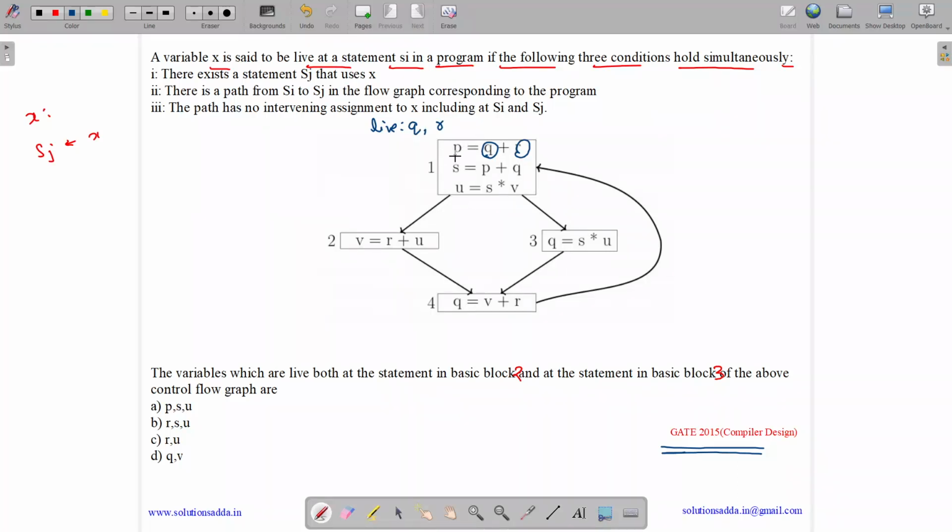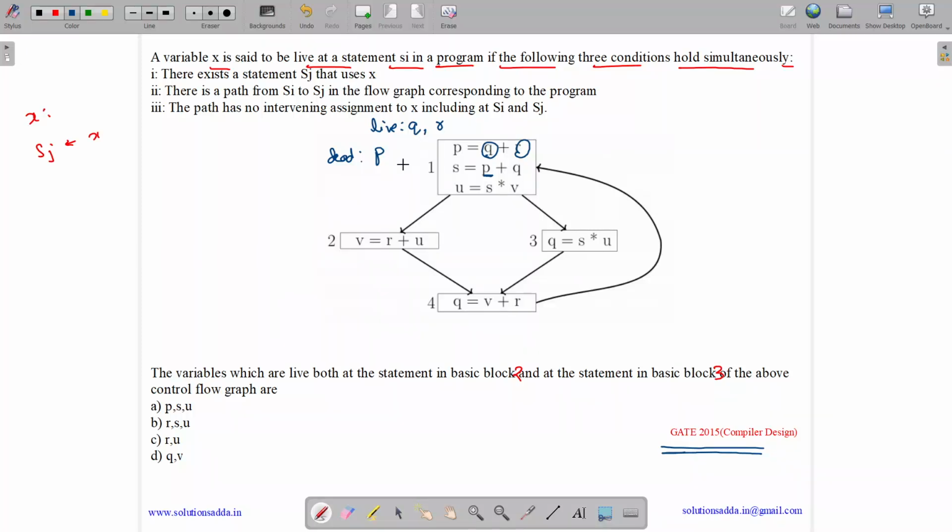Now what about p? The variable p is dead. So what are dead variables over here? The variable p is dead. Why? Because here the value of p is overwritten at the first statement, and statement 2 is using the overwritten p value. Because p is overwritten at the first statement and statement 2 of block 1 uses the new value, and from line 2 of block 1, p is never used. So p is dead over here. So the only live variables are q and r.